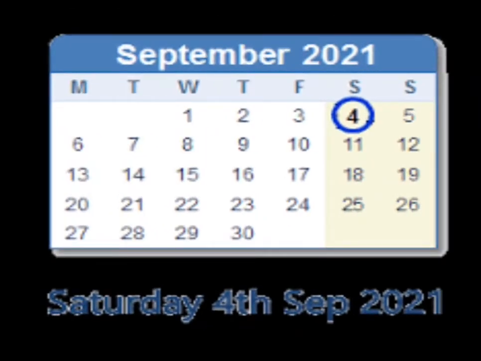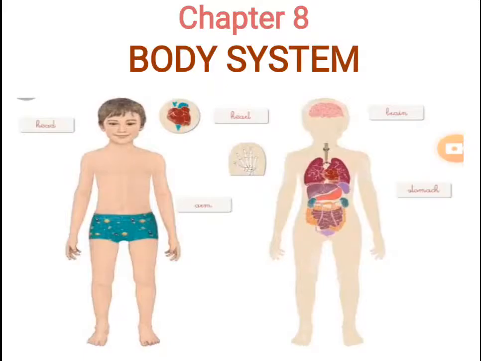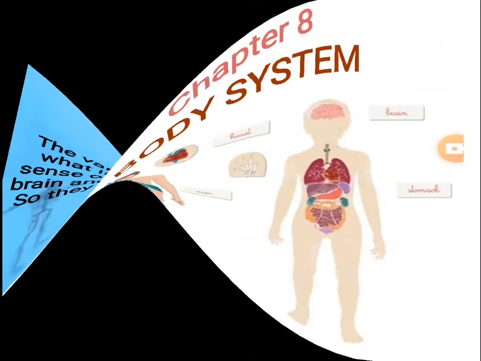Today the day is Saturday and it is 4th of September 2021. So children, in today's class we are going to do chapter 8, body system. Okay, so when we see our body, it looks like a normal thing, yes, but our body is made up of different organs. They are working together and forming the system. So in this chapter we will learn about different systems of our body.